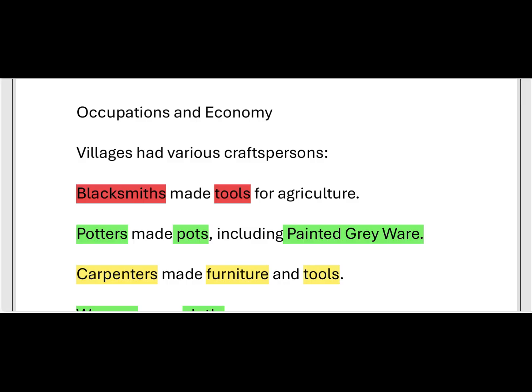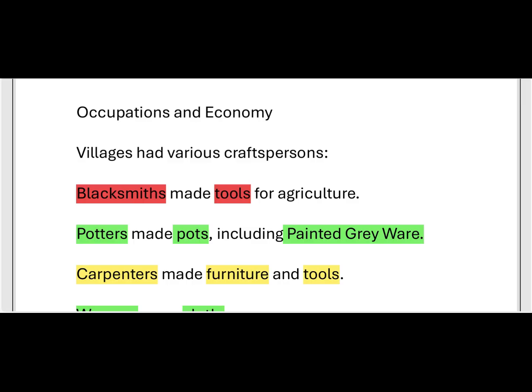And potters made pots, including painted greyware. Potter here means one who makes pots. In railway stations there is also a porter, a similar word with a different meaning: the person who carries luggage.